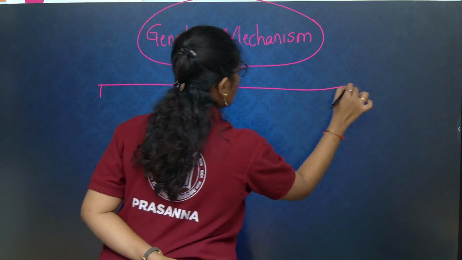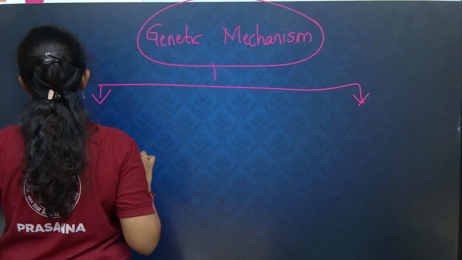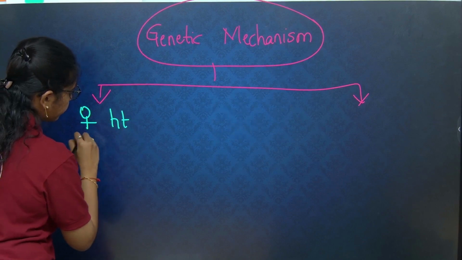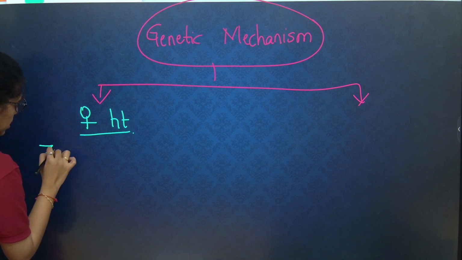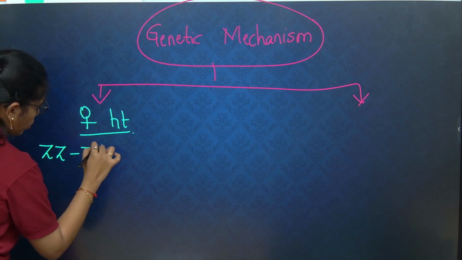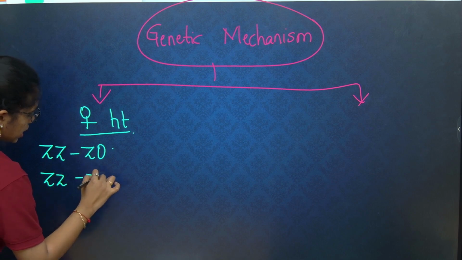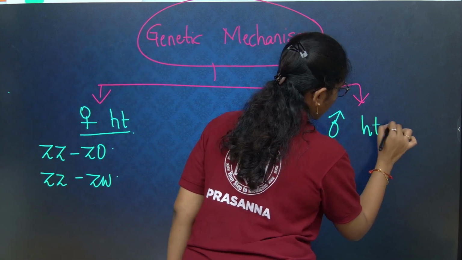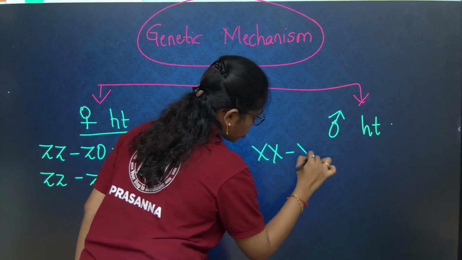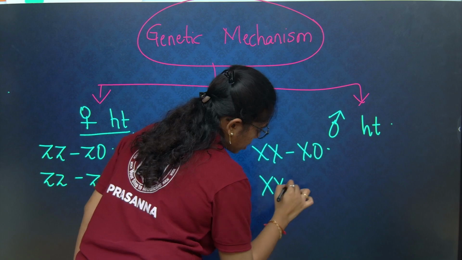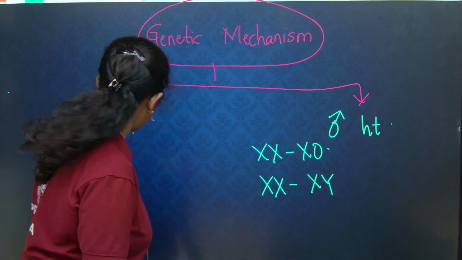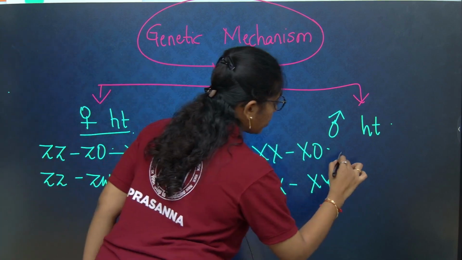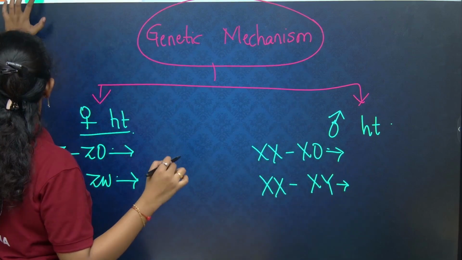One is female heterogamety, which includes ZO type and ZW type, and male heterogamety, which is XO type and XY type. Clear? We will discuss the examples of all of them.